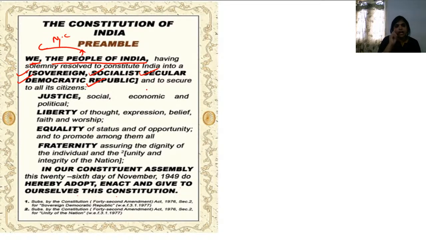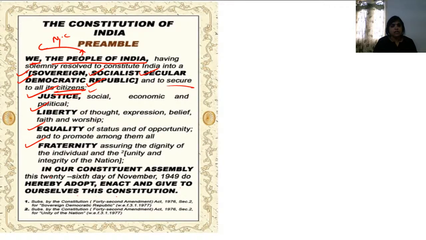They want the government of India to be a sovereign, socialist, secular, democratic, republic government, and they also want to ensure that the citizens of this country have justice, liberty, and they have decided this to be adopted.